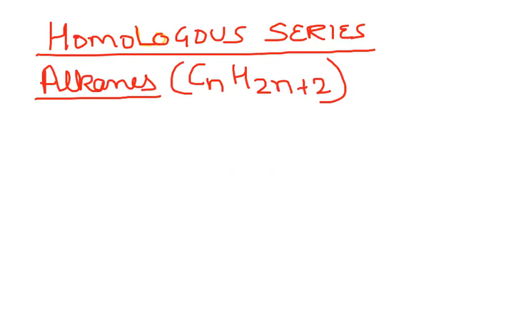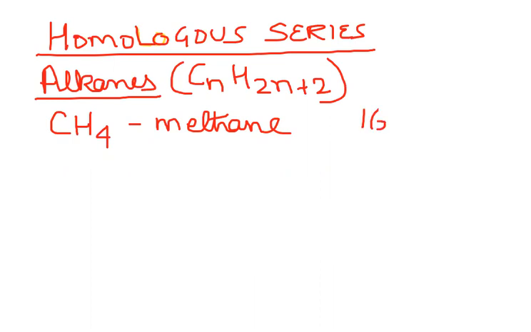So you have a methane molecule. This is the first member of the alkane series. So the value of n is 1, and if n is 1, then 2 into 1 is 2, plus 2, that is 4. So the name of this compound is methane. And if you see its molecular mass, it will be 12 plus 4, that's going to be 16.